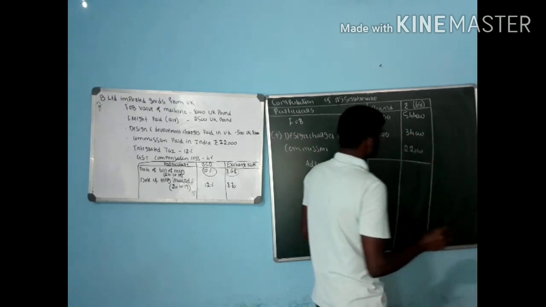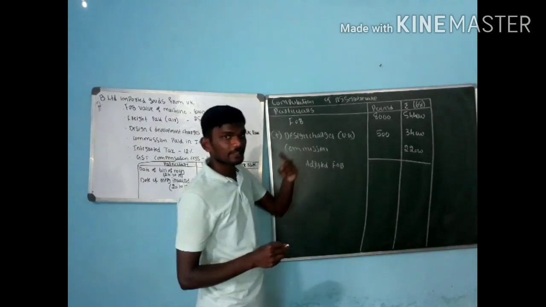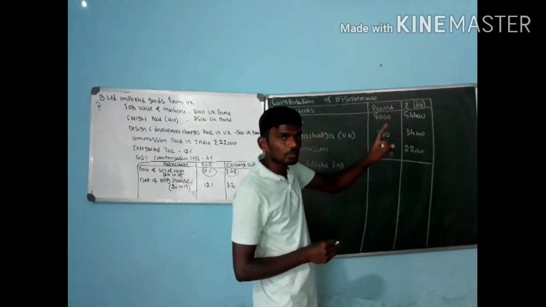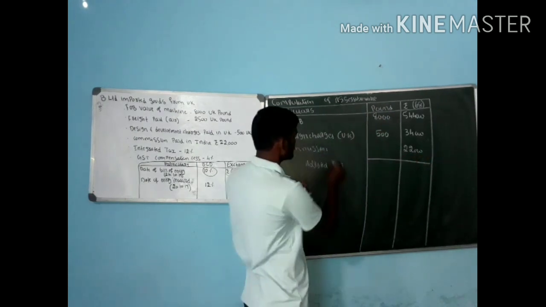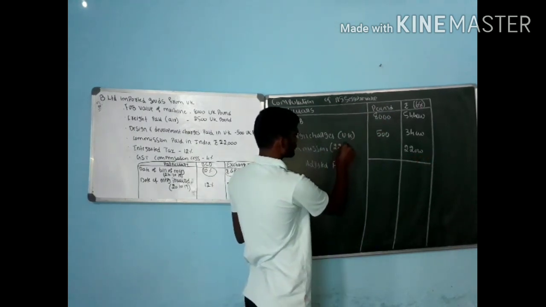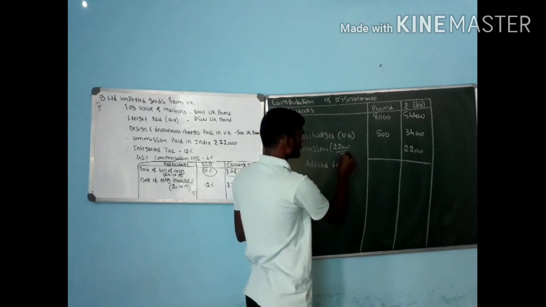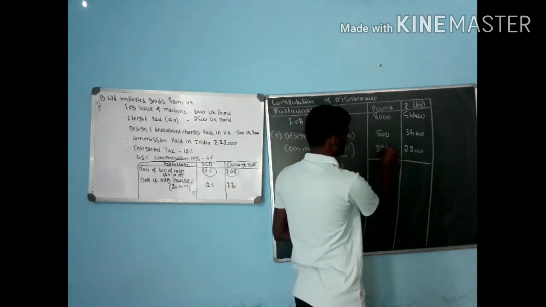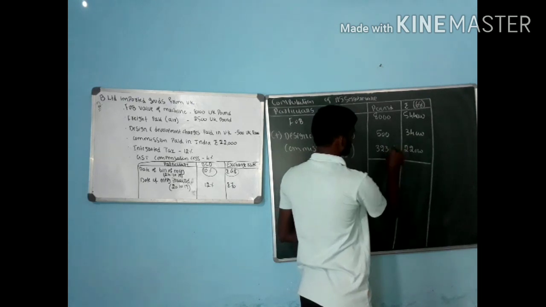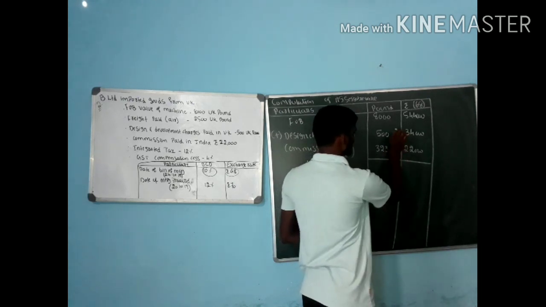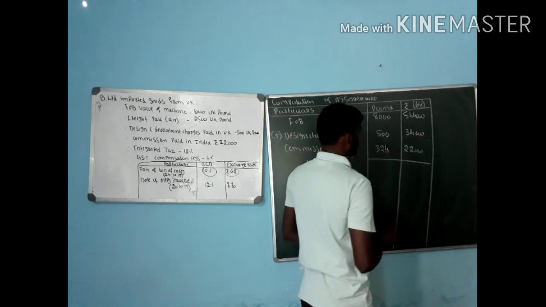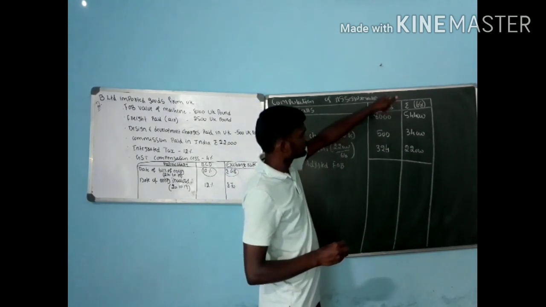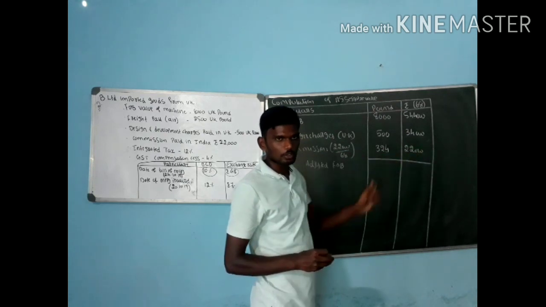34,000. Next one, when it comes to commission, they are given in rupees. We have to convert into pounds. How to convert? That is 22,000 divided by 68. That gives 323.52. Take it as 323 or 324 for simple calculation. 324 into 68 will give in and around 22,000.